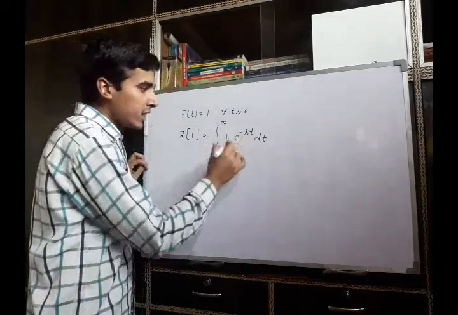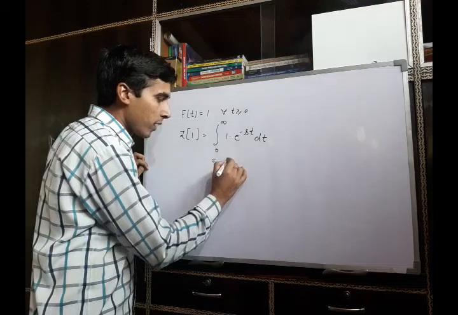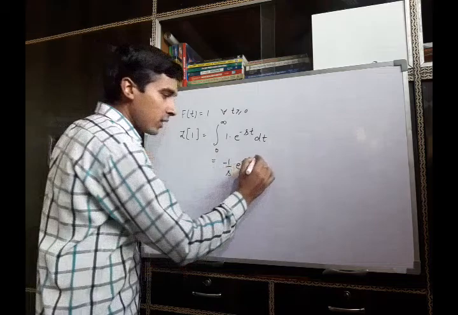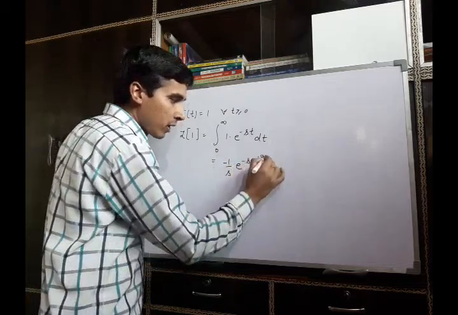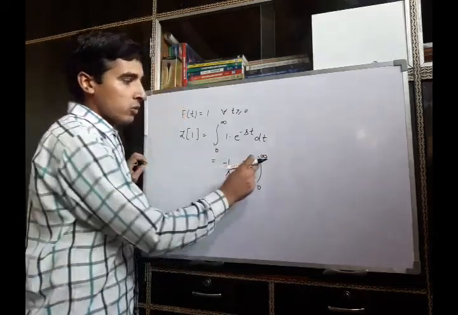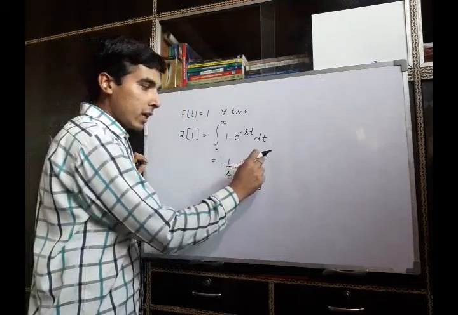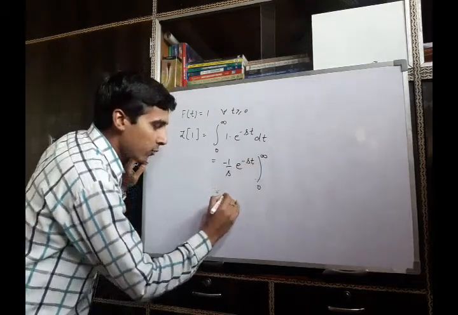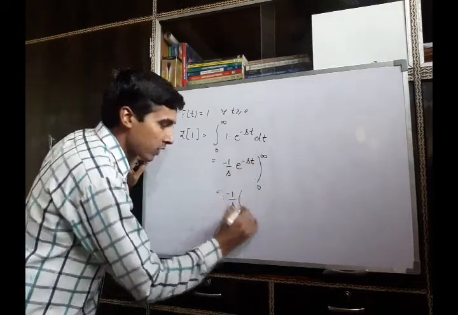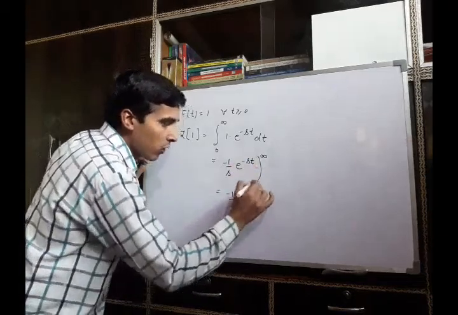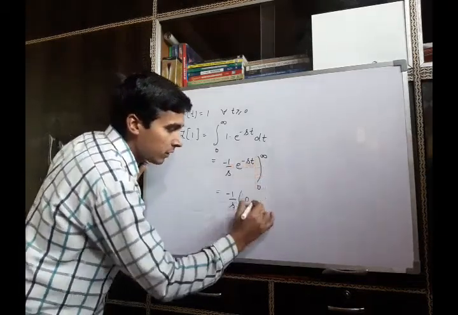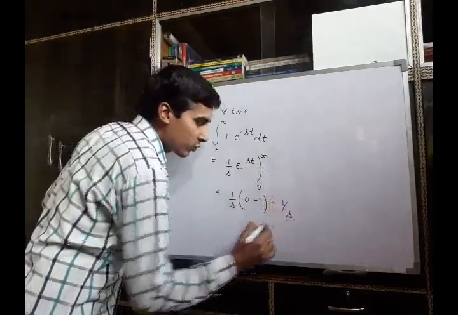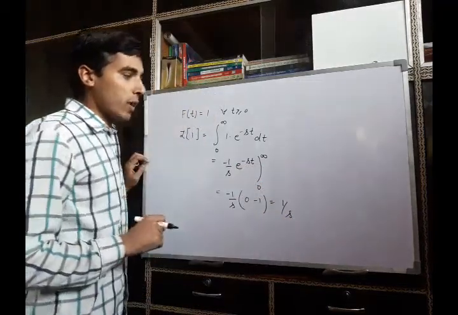By integrating this integrand, we will get minus 1 upon s e raised to power minus st, and the limits are lower limit 0, upper limit infinity. When we put the upper limit t tends to infinity and lower limit t tends to 0, we will get minus 1 upon s, this will be 0, and when we put the lower limit it will be minus 1. So we will get the Laplace transform of the given function as 1 by s.